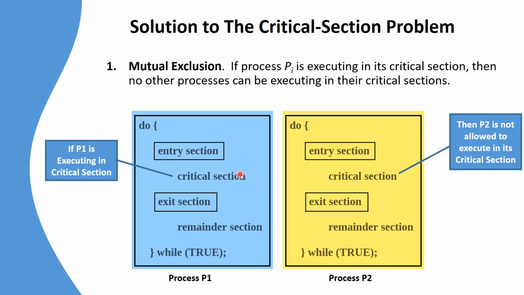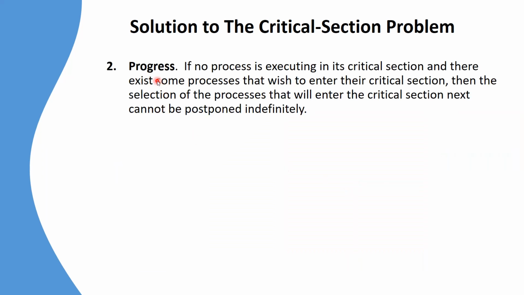That is, there is a mutual understanding between process P1 and process P2 that only one of them can be there in the critical section at a time, but not both. So this is one of the requirements that must be satisfied. Next is progress. If no process is executing in the critical section and there exist some processes which wish to enter their critical section, then the selection of the processes that will enter the critical section next cannot be postponed indefinitely.